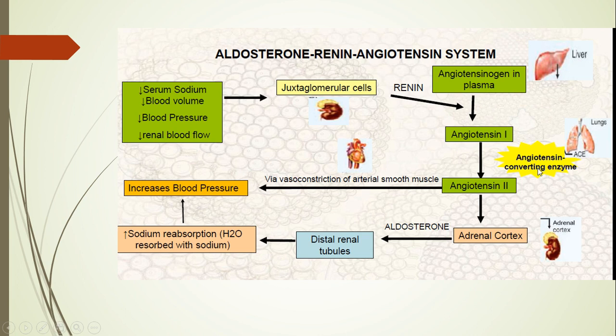Then angiotensin converting enzyme will convert angiotensin 1 into angiotensin 2, and via vasoconstriction of arterial smooth muscle, there will be an increase in blood pressure of the body. And also angiotensin 2 affects the adrenal cortex. There is production of aldosterone, and there will be the process of sodium resorption.